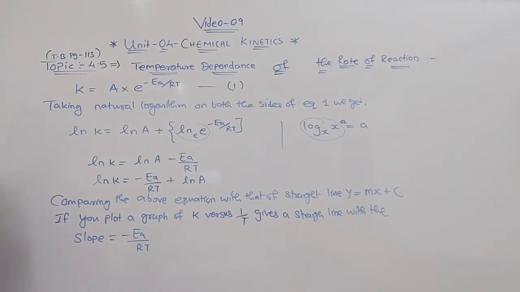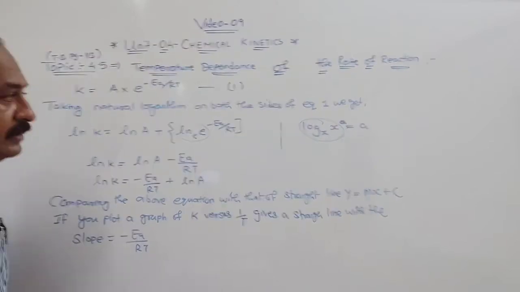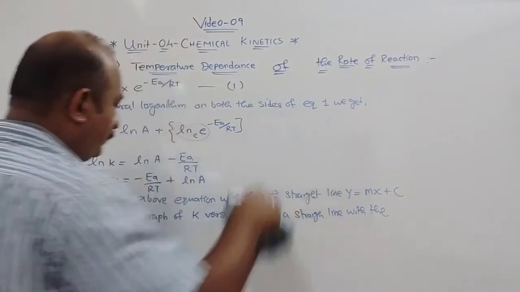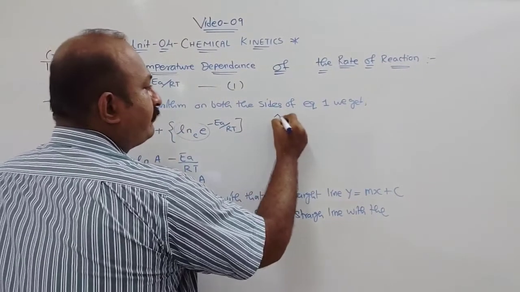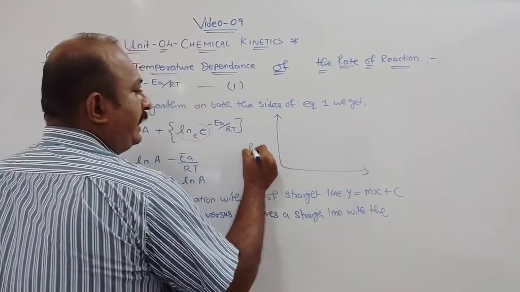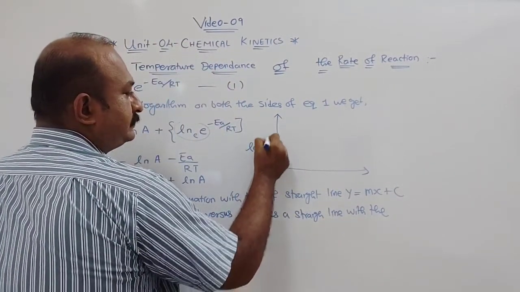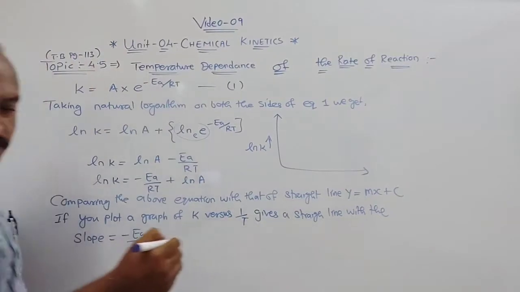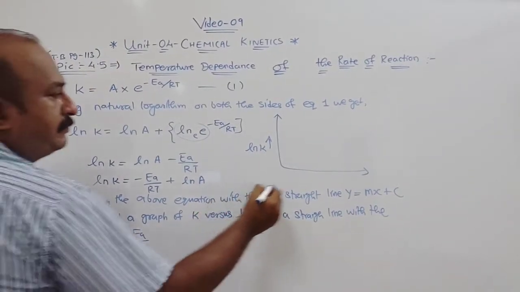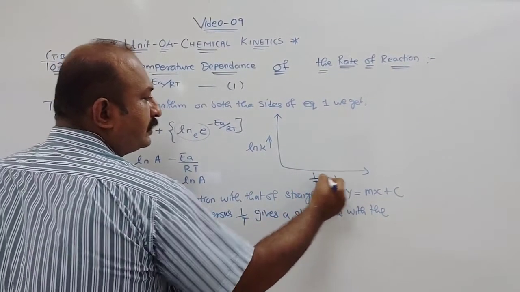Understood? So if you see here, I will draw the graph here. You can see what the graph is all about. So if you draw a graph of ln k against 1 by T, clear?